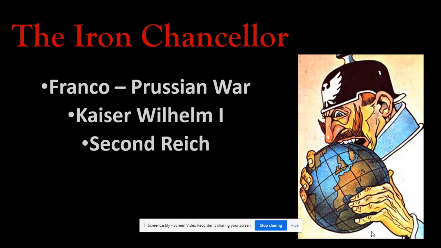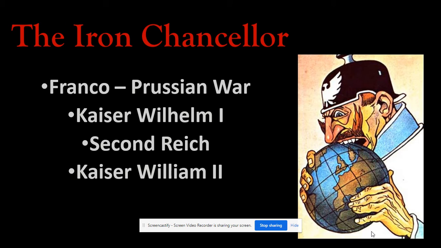That was the First Reich. The Holy Roman Empire was. The Second Reich will be here under von Bismarck and Kaiser Wilhelm, and this will lead eventually into what Adolf Hitler tries to create during World War II with the Third Reich. But this is where that term Third Reich originated from, because of the Second Reich under Bismarck and the First Reich with the Holy Roman Empire.